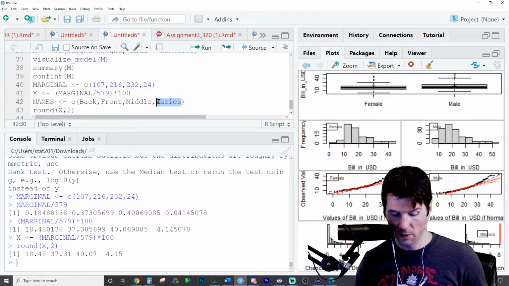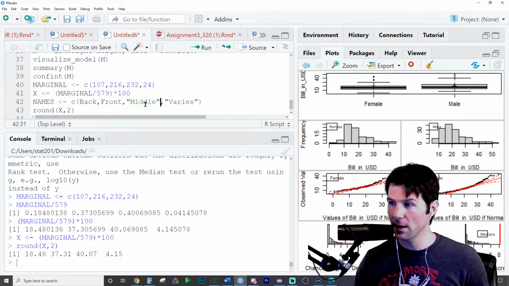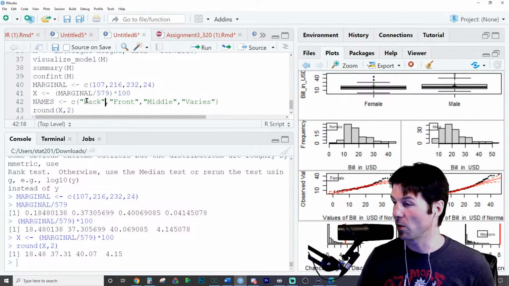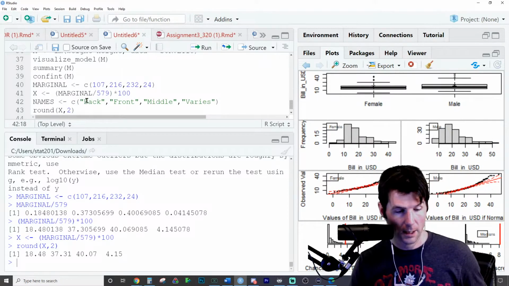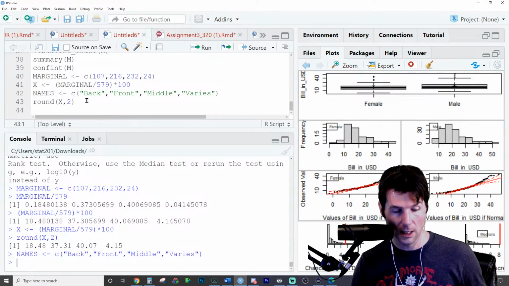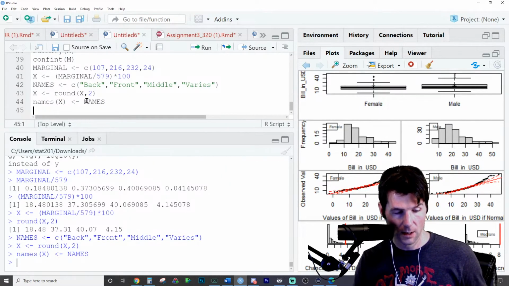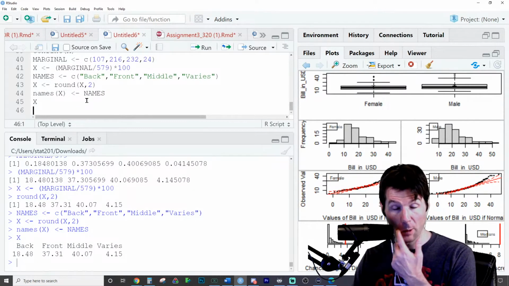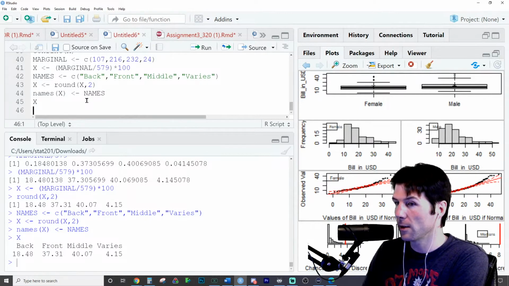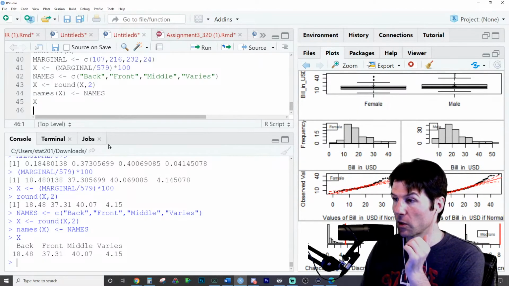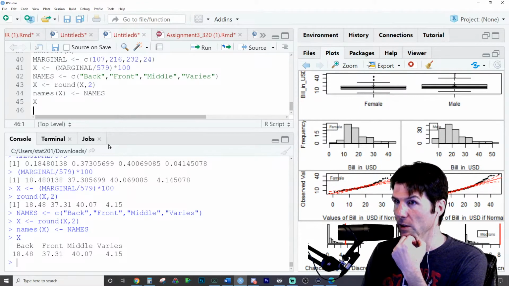And what's really cool is when you double click something and you highlight it, you can actually put the quotes around it. So by double clicking and then putting quotes, you can actually do this right here. And so we're actually going to take, and let's just store this as x again. We're just going to overwrite x. And then we're going to go to names of x, and we'll store in names. And then we'll go x. And there we go right there. We've made a nice, neat vector. The only thing printing to the screen at the end of it is the percentages.